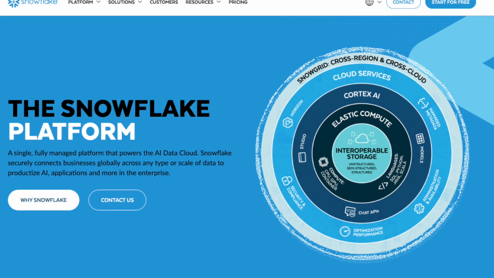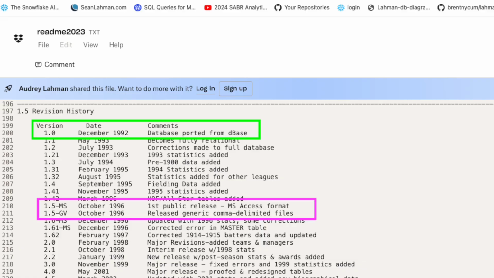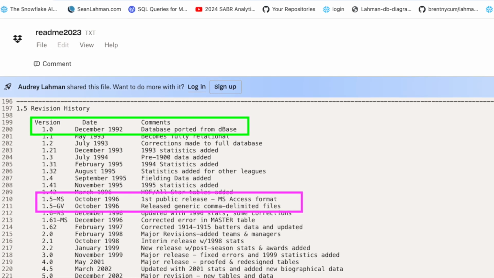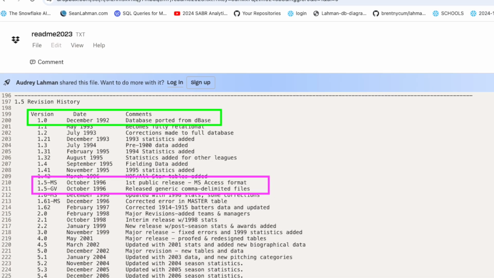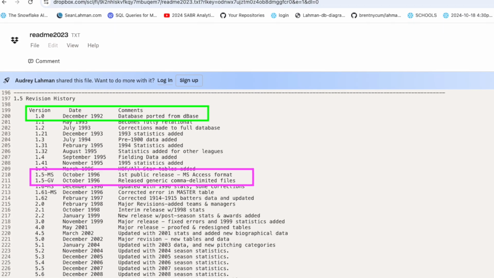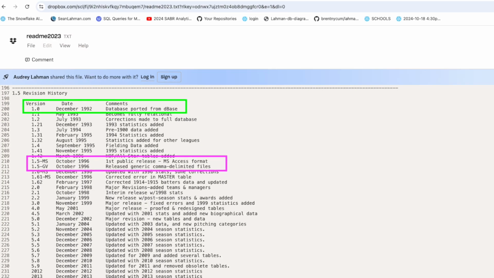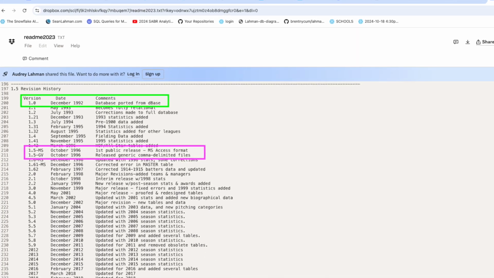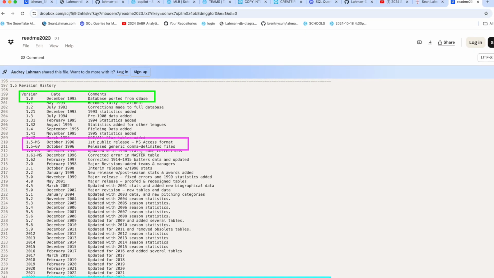Most of you watching may already be aware of the Snowflake platform and its AI Data Cloud capabilities, but many of you may not know about the Lahman Baseball Database. Sean Lahman is an author, journalist, and member of SABR, the Society for American Baseball Research, the folks behind Sabermetrics. Sean has been keeping a database full of MLB stats since 1992 when he ported it from dBase. And in the fall of '96, he released his Microsoft Access and CSV files to the public.